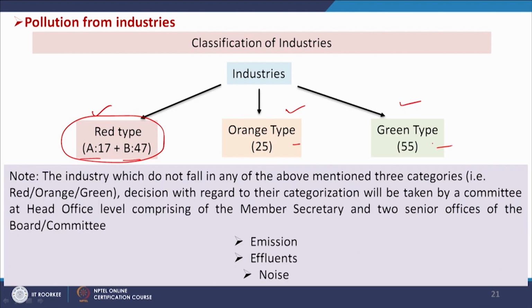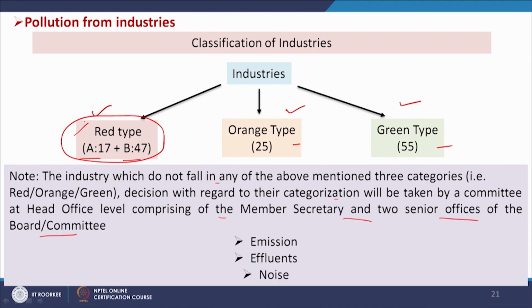Now, for an industry which does not fall in any of the above mentioned 3 categories, the decision with regard to its categorization will be taken by a committee at head office level comprising the member secretary and 2 senior officials of the board, in which state the industry is there. So, the member secretary of that state pollution control board along with some other officers will decide under which category it will fall. And what is the importance of this categorization of industry?